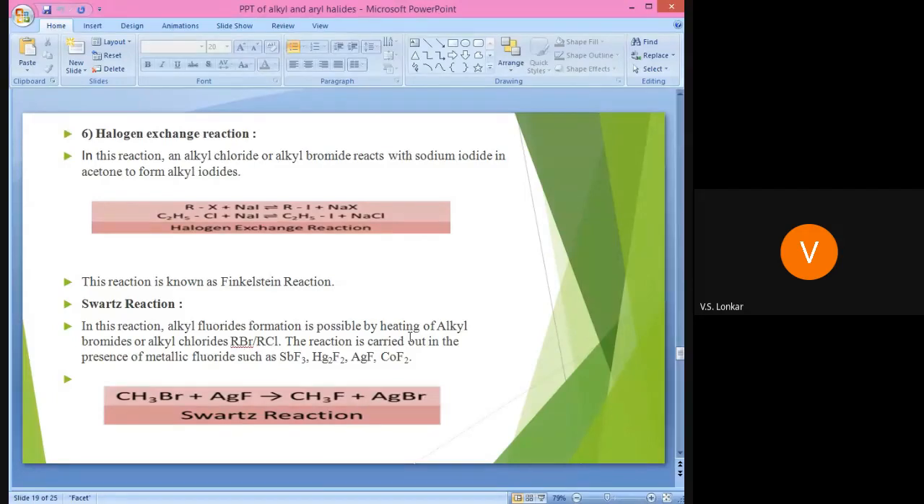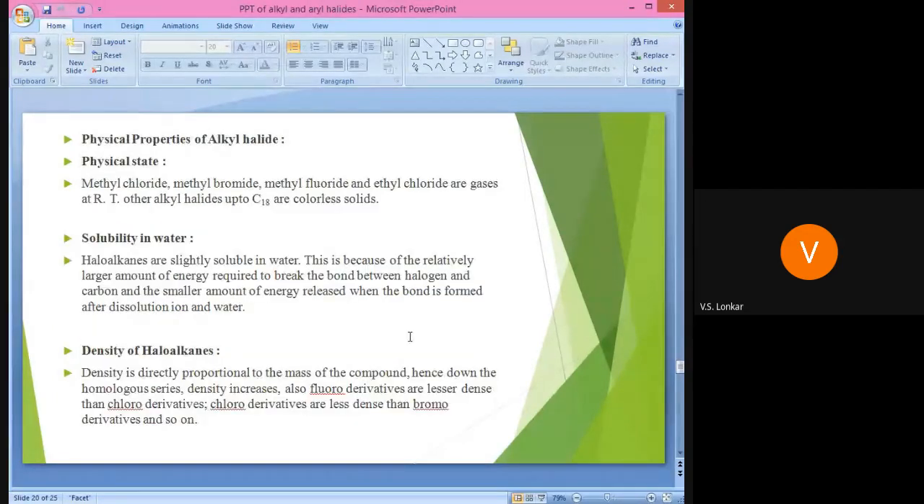Later on, the next point is the physical properties of alkyl halide. You must know the physical properties of each and every class of organic compound, such as alkane or alkene, and alkyl halide. Whenever we explain the physical properties of any compound, you must first give the property about the physical state: which type of compound is solid, and which type of alkyl halide is liquid or gas. So first is the physical state. Just note that down in short.